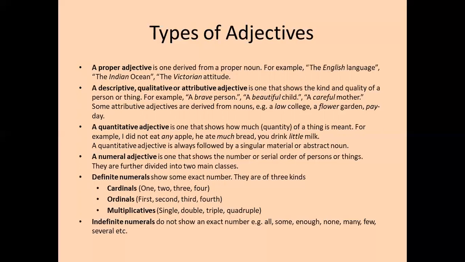Okay. A descriptive, qualitative, or attributive adjective is one that shows the kind and quality of a person or thing. For example, a brave person, a beautiful child, a careful mother. Some attributive adjectives are derived from nouns. Example, a law college, a flower garden, payday. Okay. So these are, of course, just some of the examples. I'm sure you can think of a lot many more. A loyal person,